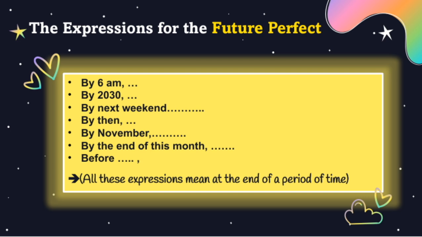By November, we will have launched the new product line, marking a major milestone for the company. By the end of this month, I will have wrapped up all outstanding tasks, so I can start fresh in December. And before I finish this presentation, I'll have clearly outlined our next steps to ensure everyone is aligned. These expressions, by a certain time, really help us communicate deadlines and future achievements clearly and effectively.